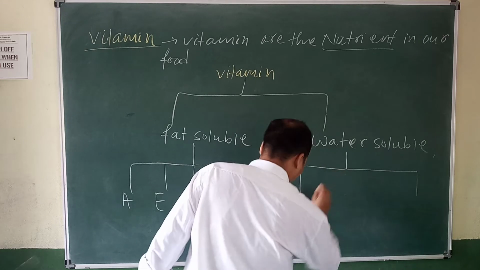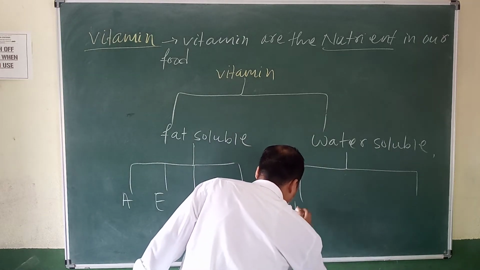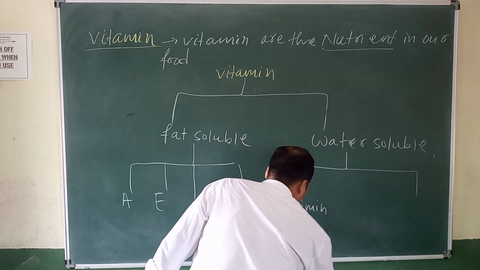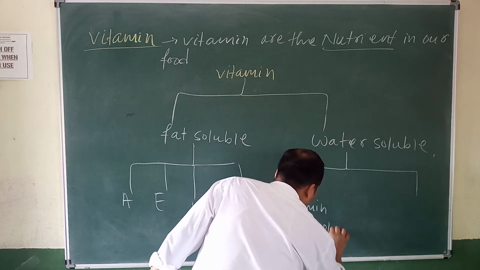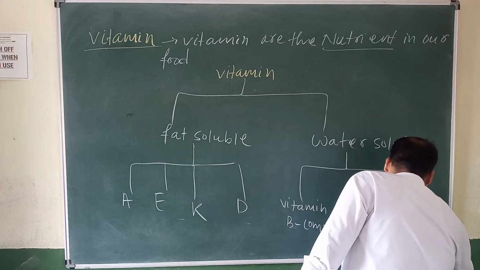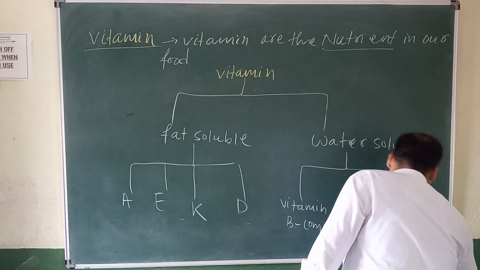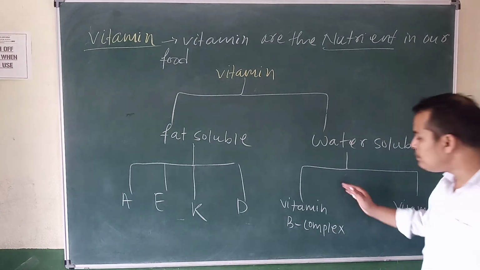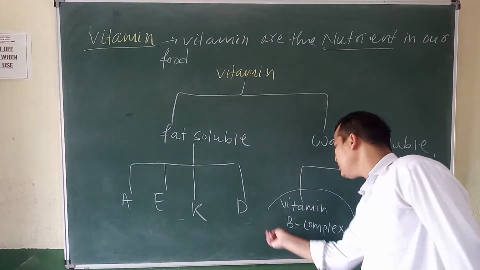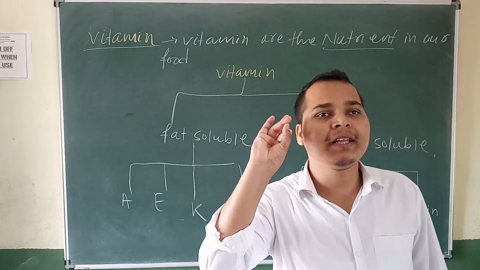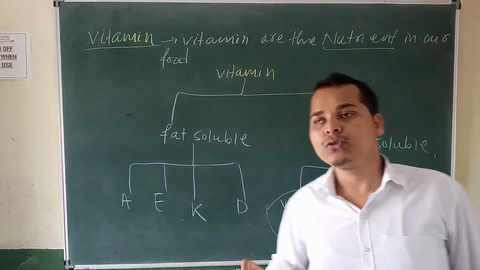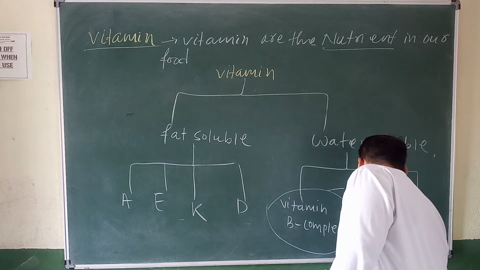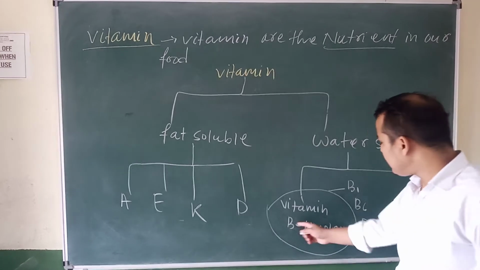One is vitamin B complex and the other is vitamin C. In B complex, vitamin B1, B6, B12, all come under vitamin B complex.